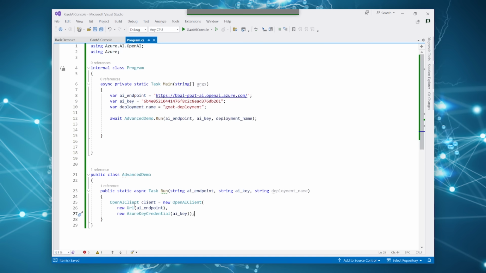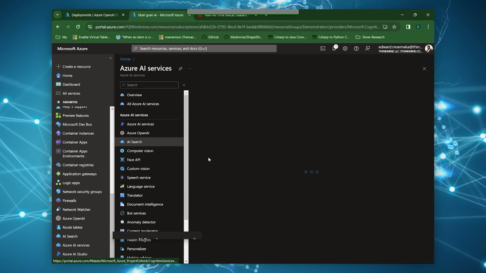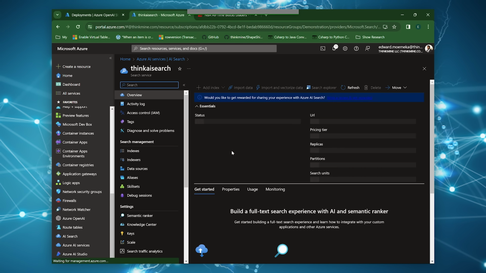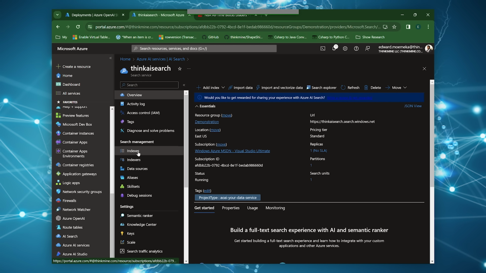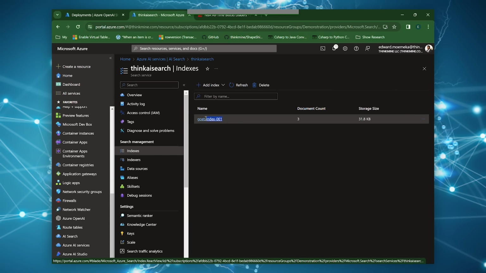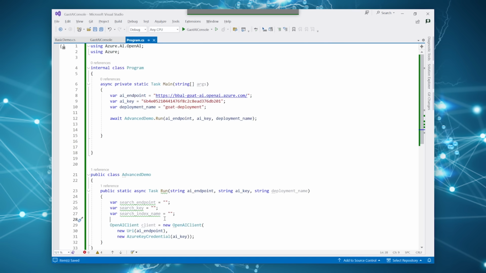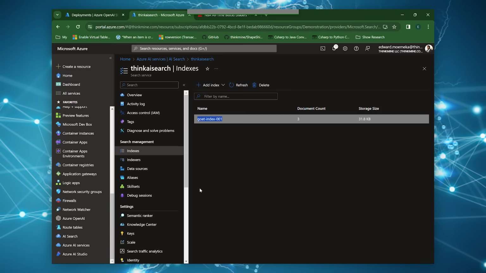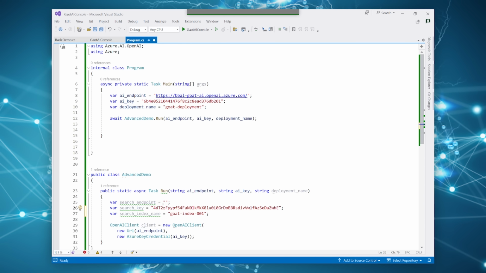First of all, let's connect OpenAI as before. But now we're going to need, as stated, the search endpoint, the search key, and we also need the index that we're going to be using. And these we can pull directly from the API. So if we go to search, we're taking the GOAT index, that's the search index name. And the search key we get from the key.